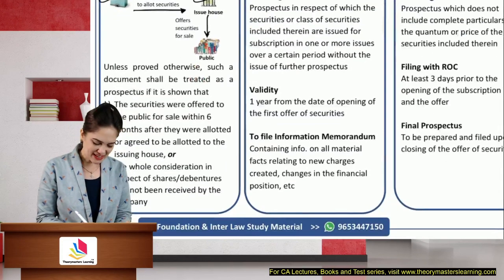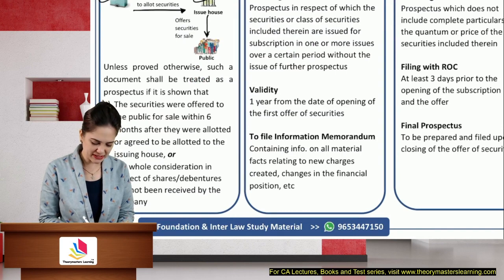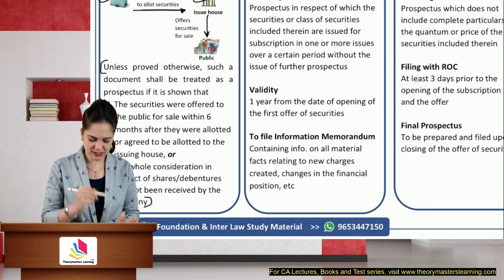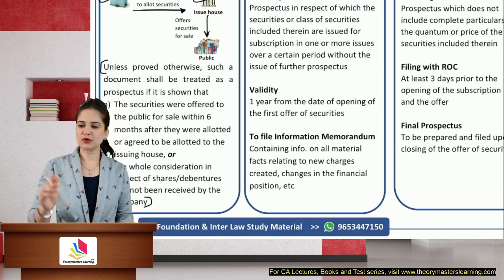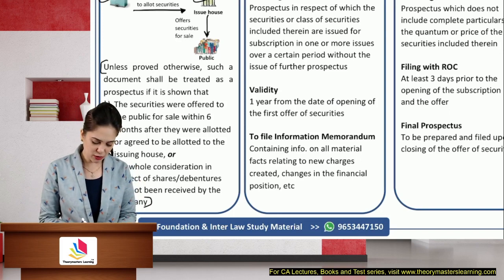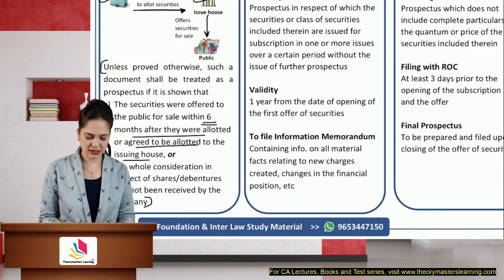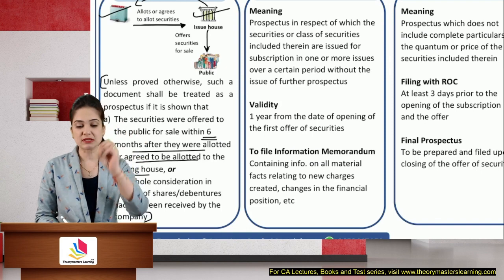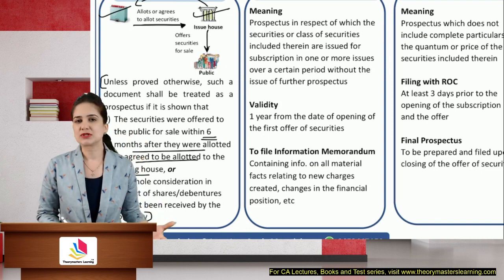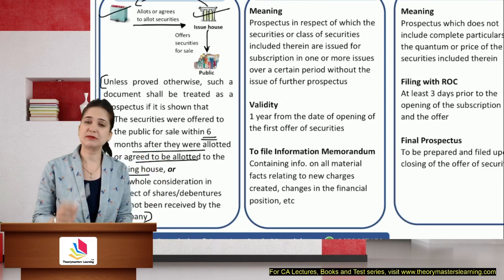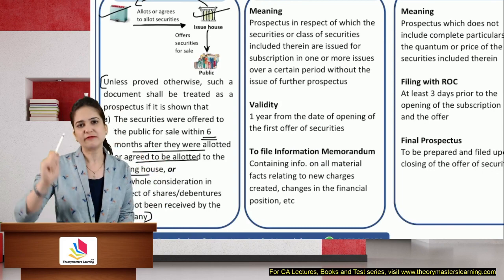So in this case, unless proved otherwise, the document will be treated as a prospectus if it is shown that. Now, these are the important provisions. That is why we are discussing it. So you have to show that the shares or securities were offered to the public within 6 months after they were allotted or agreed to be allotted to the issuing house. So do you understand what is the deemed prospectus? Any document, notice, circular, advertisement that you use for offering shares to the public will be considered as if it is a prospectus issued by the company. Even the provisions relating to misleading prospectus will apply here.